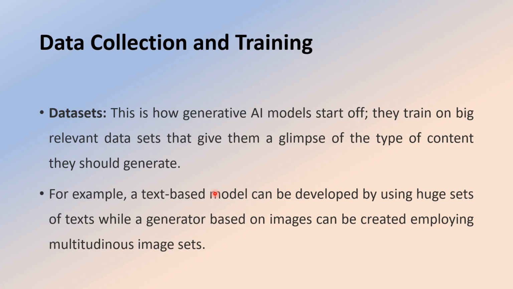So normally we use big, large data sets in order to train the model. Okay, a text based model can be developed by using huge sets of text, while image based models can be created employing multitudinous image sets. So text based models can be trained by using a large amount of text, whereas image based models can be trained by using a large amount of images.